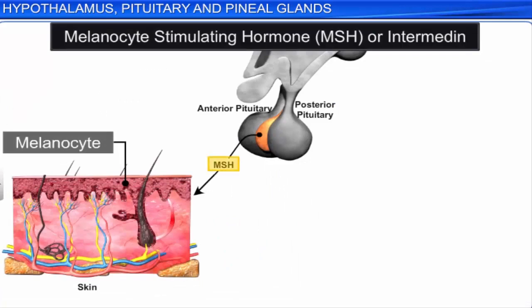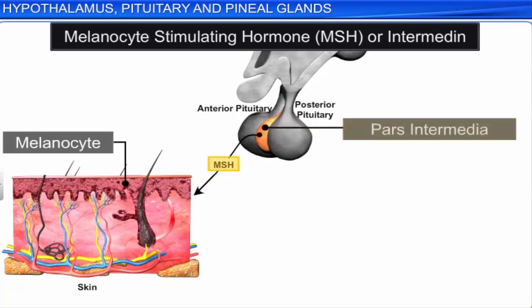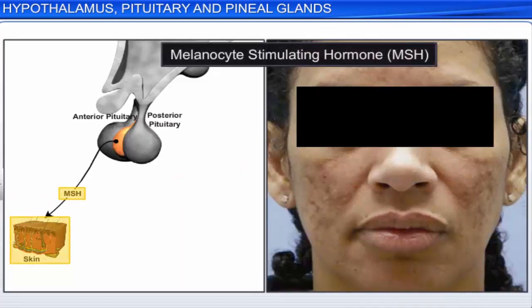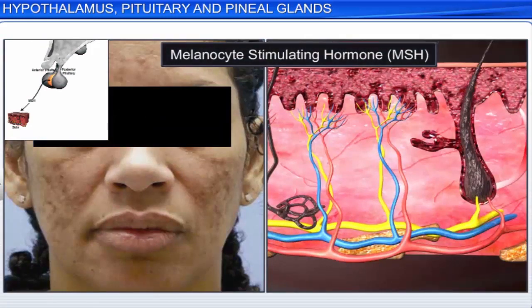MSH or intermedin is the only hormone secreted by the pars intermedia. MSH regulates skin pigmentation by stimulating the melanocytes.